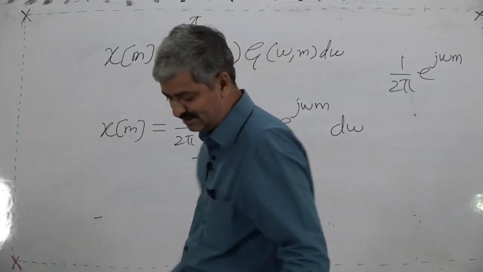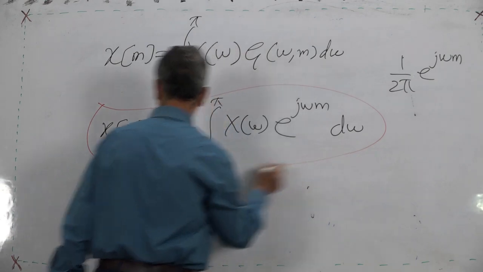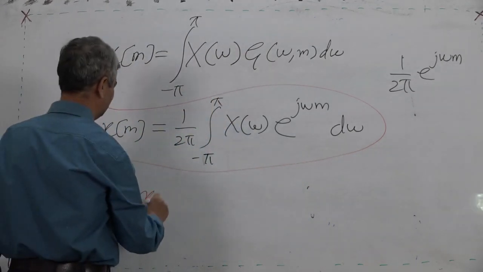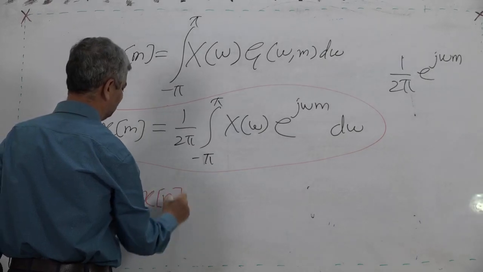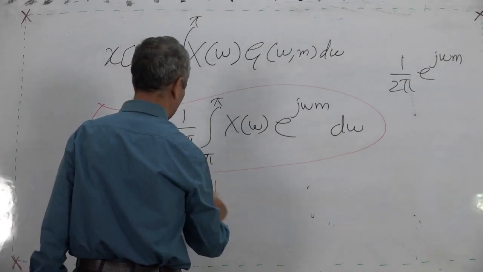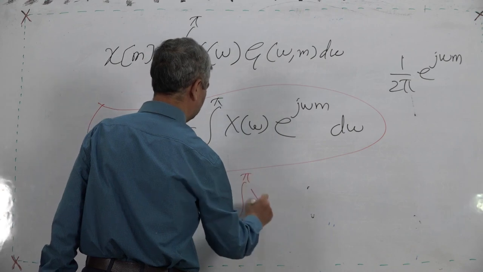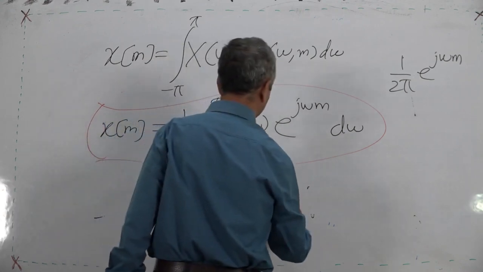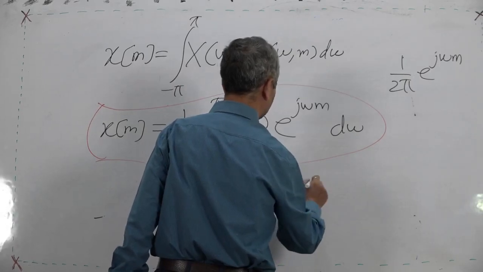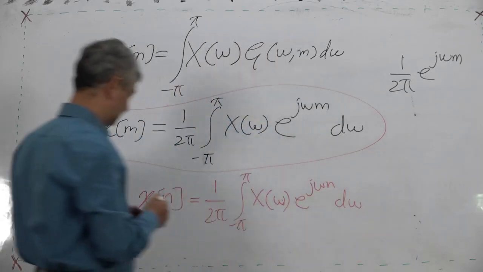Once this whole formula is derived, in the book you will find it written with n, since it is just an index and any index can be used. So x n is equal to 1 upon 2 pi times the integration from minus pi to pi of X of omega e raised to j omega n d omega, that is the inverse.